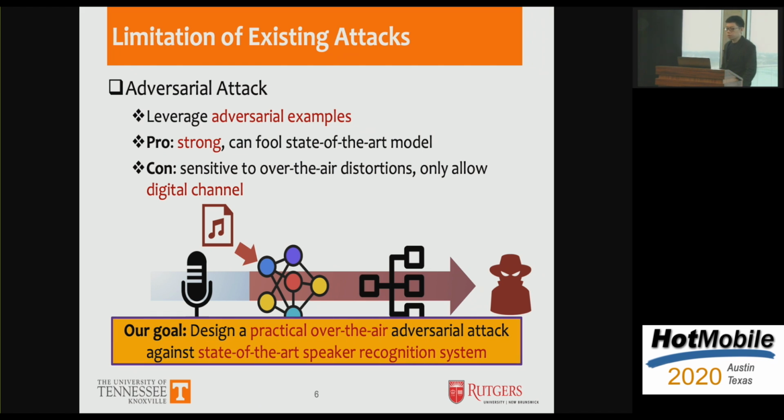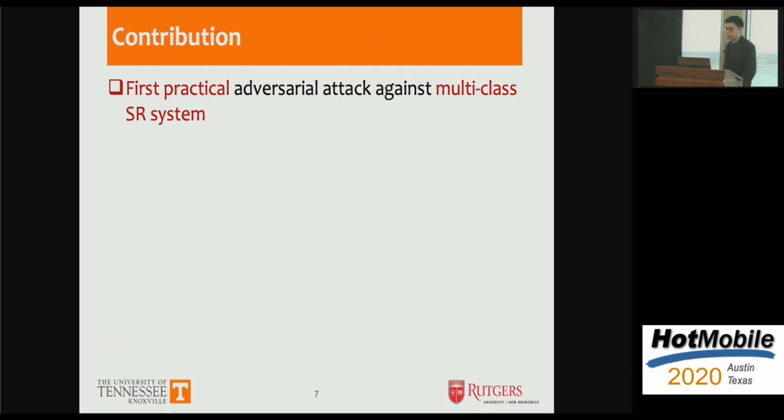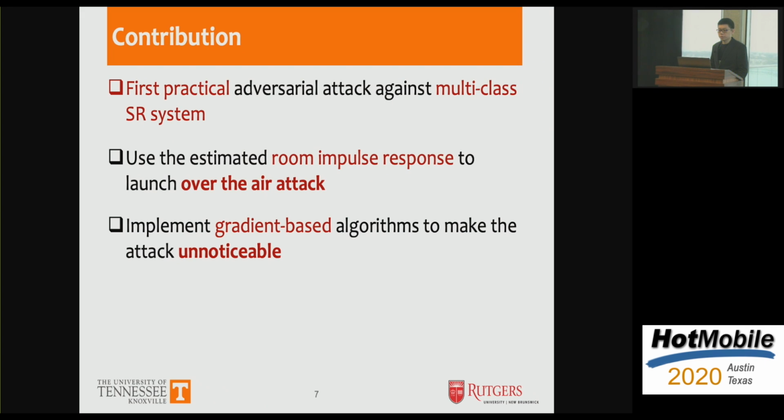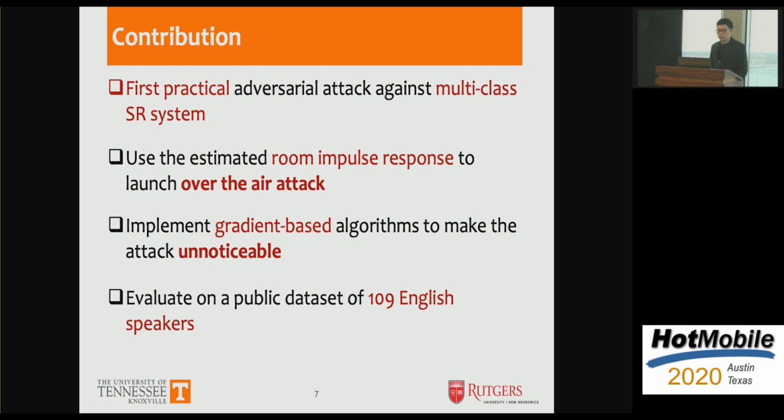So in our work, our goal was to design a practical adversarial attack that is strong enough to break state-of-the-art models, but also robust enough to be played over the air. So our contributions are listed below. To the best of our knowledge, this is the first work designing a practical attack against multi-class speaker recognition systems. And we utilize the estimated room impulse response to make our attack practical. And also, we applied gradient-based adversarial machine learning algorithms to make our attack unnoticeable to humans. And finally, we evaluate our attack on a large dataset containing 109 English speakers.